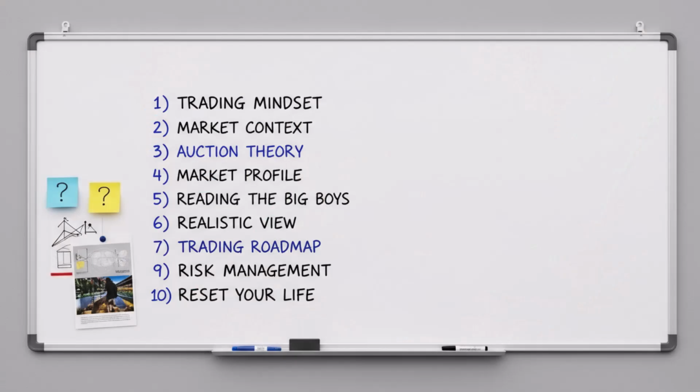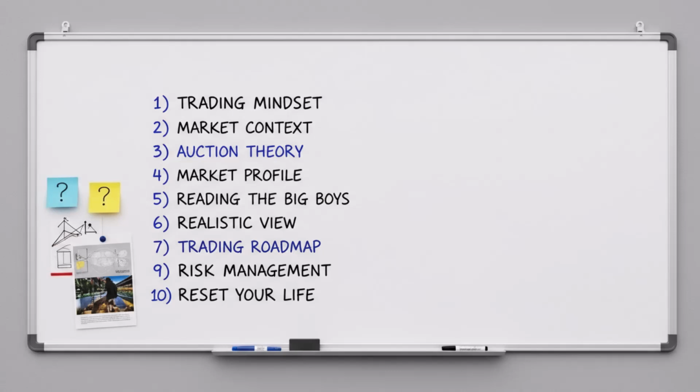Today I'm going to walk you through the big picture framework of Bookmap, not the just stare at colors and guess price approach, but a structured roadmap that helps you read the real story behind market movement. We'll start with the right trading mindset, place everything in proper market context, understand how the market functions through auction theory and market profile, and then move into the most important part, reading big money's footprints through the heat map, bubbles, absorption, sweep/stop runs, and icebergs.